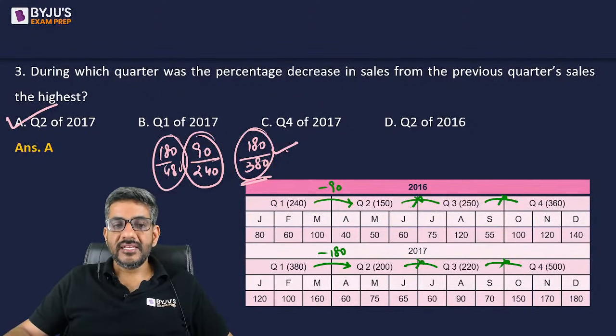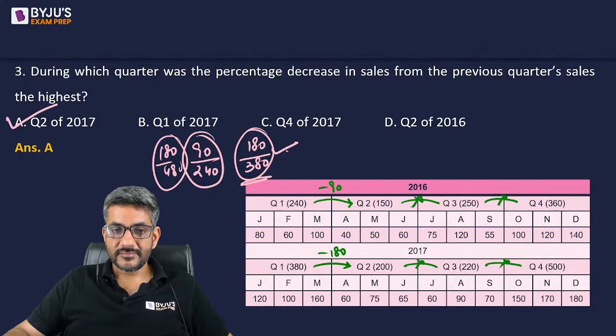Once again, option A is the correct answer because this 180 ka decrease on a base of 380 is higher than that 180 ka decrease on a base of 480. So therefore, my answer is once again option A for this.